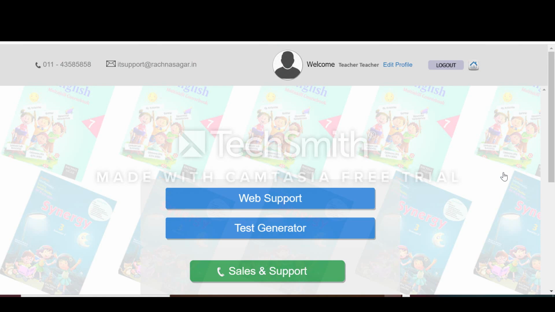Here we get 2 options, web support and test generator. I really feel that I'll make another video telling everybody how to use their website, because it's very useful. It has amazing material. It also has videos on every chapter. It has the exercises, a grammar part, and the pronunciation of the vocabulary. It's really nice, and when we have the resource with us, we should use it. So right now, we'll click on web support.